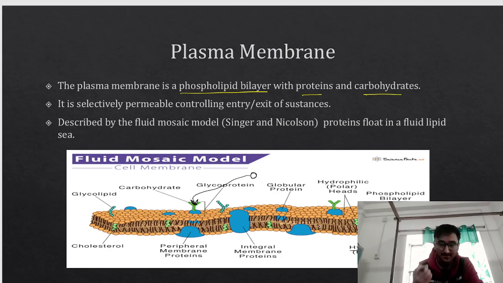Just for your interest, I'm saying this. Now, the next property is very important. The plasma membrane is selectively permeable. Selectively permeable means it will allow only a few substances to go in and a few substances to come out. For example, there is an event going on, maybe an Arijit Singh event.